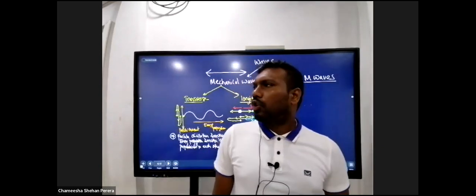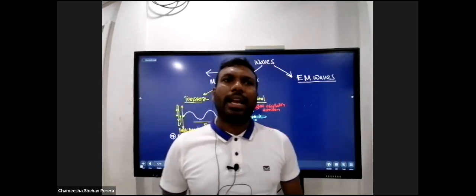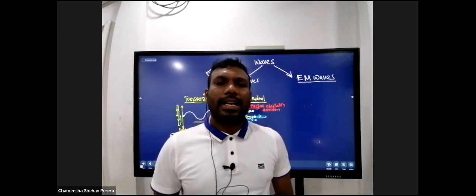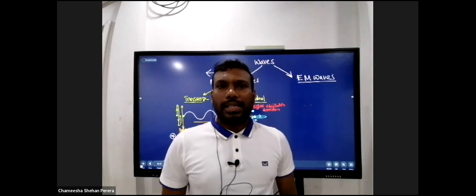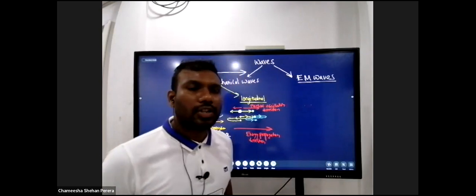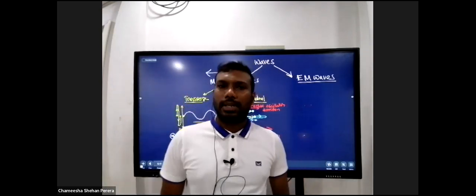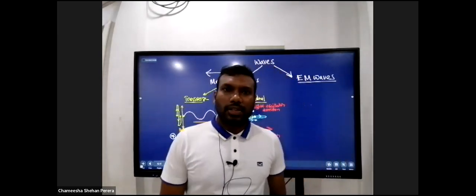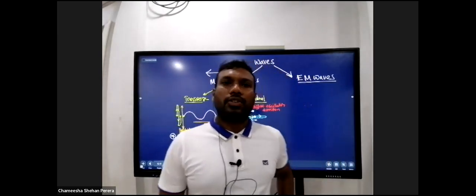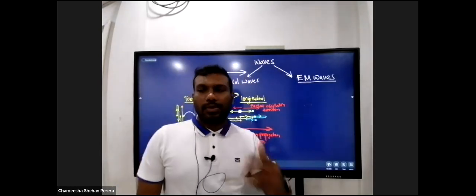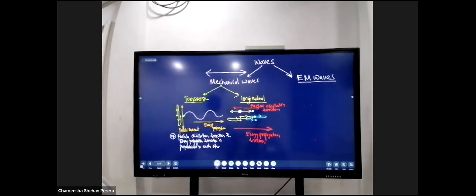And then when you talk about mechanical waves, they are further classified into two, depending on the particle oscillations and the direction of the energy propagation in the wave. So if the particle oscillation and the energy propagation directions are perpendicular to each other, we call those sort of waves transverse waves. And if the particle oscillation and energy propagation directions are parallel to each other, we call those sort of waves longitudinal waves. That's what it is, right? So we are moving forward to the next part, right?